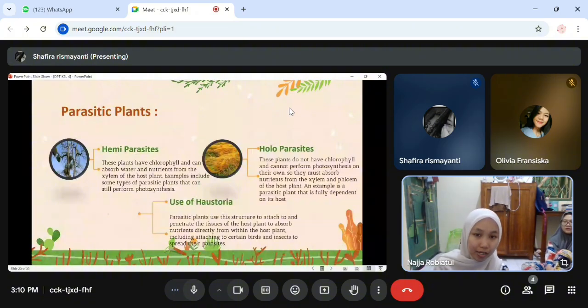An example is a parasitic plant that fully depends on its host. Use of haustoria. Parasitic plants use this structure to attach to and penetrate the tissues of the host plant to absorb nutrients directly from within the host plant, including attaching to certain birds and insects to spread their parasites.